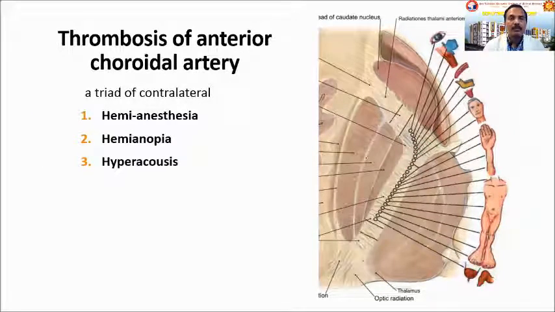Now, when it is coming to thrombosis of the anterior choroidal artery, mainly the anterior choroidal artery supplies the posterior limb. So that is why there are hemianesthesia, hemianopia, and hyperacusis, because it is supplying the sublentiform part.